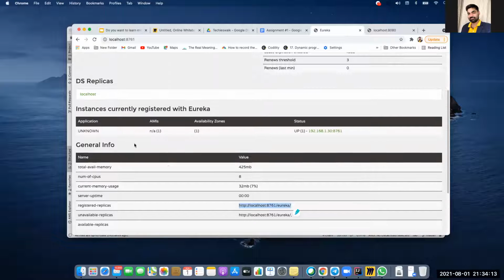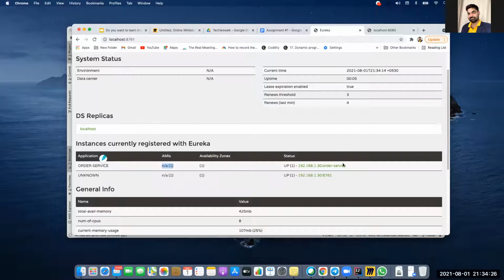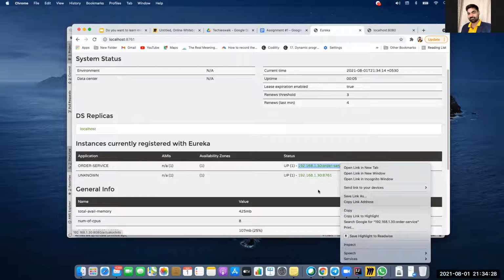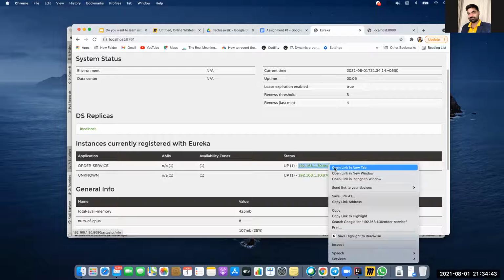So if I go to the service registry now and refresh this, you will see two services: one is order service, one is unknown. And for order service, I have one instance, and it is running on this particular port. The user can come from this service. This 192.168.130 is the service registry address. I said prefer IP address. I can give a name also, so that instead of this it can show some name. And then I click on this.